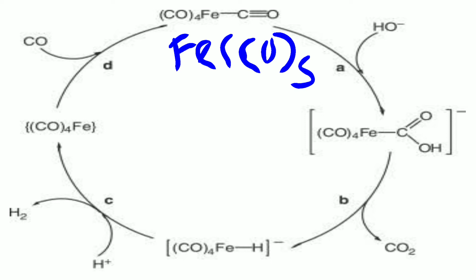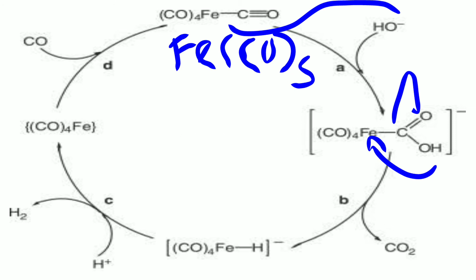there is an addition of OH minus. This is the oxidative addition of OH minus. This OH minus is attached to a carbonyl of the Fe compound. Okay, and here we get (CO)4Fe-COOH. That is, the carbonyl compound gets converted to the carboxylic acid. Then by beta hydride elimination, the hydrogen attached to the Fe and the CO2 get removed. That means here we get the first product, that is CO2. Okay, and here we get (CO)4FeH minus.